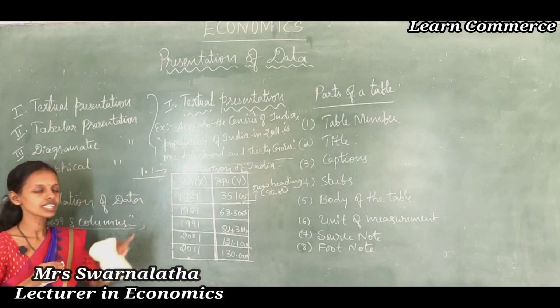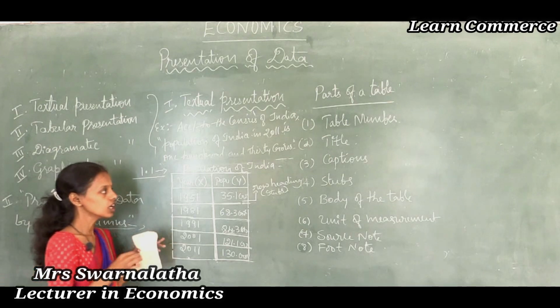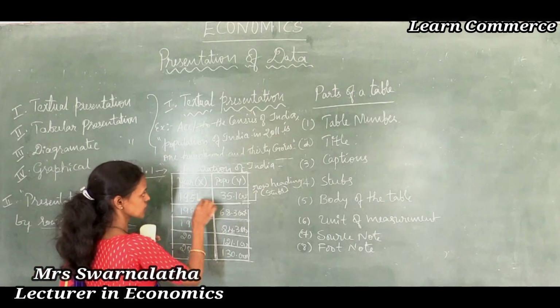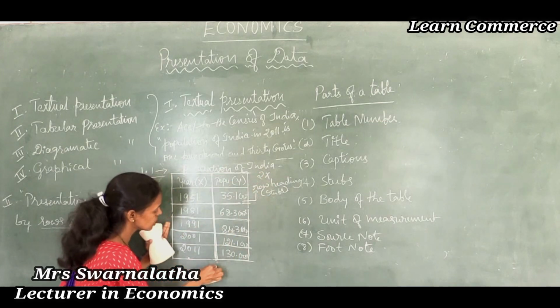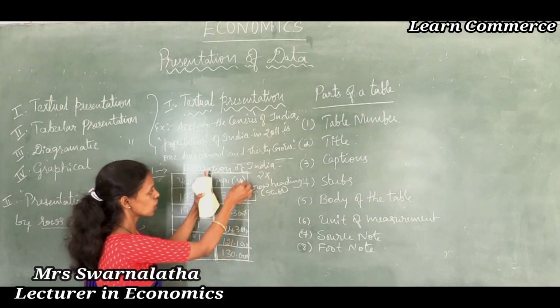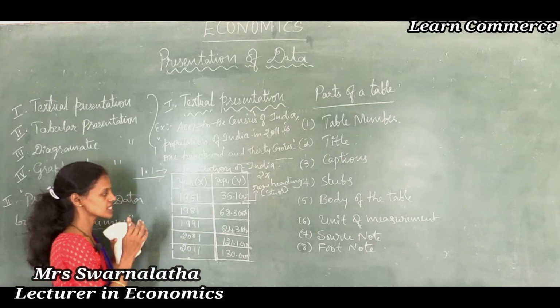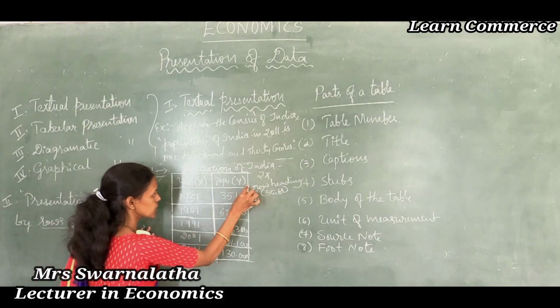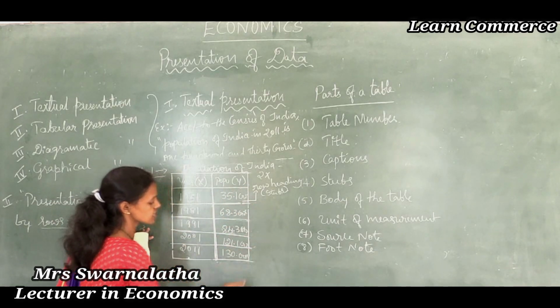How many rows and how many columns can we count? You can see only 2 columns are there. This is a column: column 1 is year, column 2 is population, x and y variable. How many rows do you have to count? 1, 2, 3, 4, 5, 6.